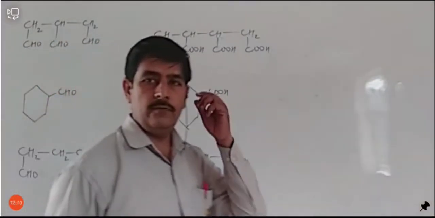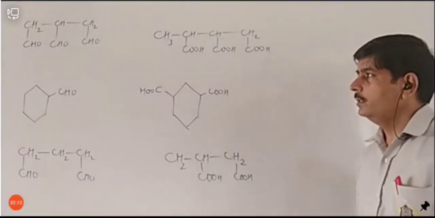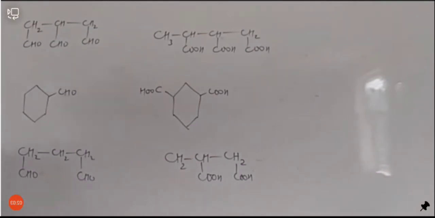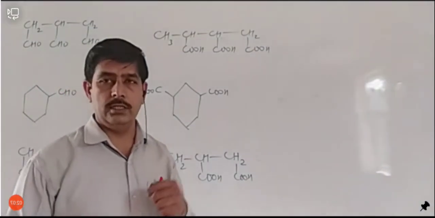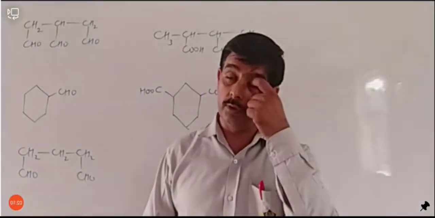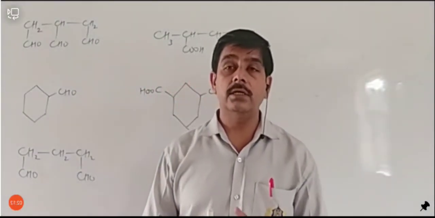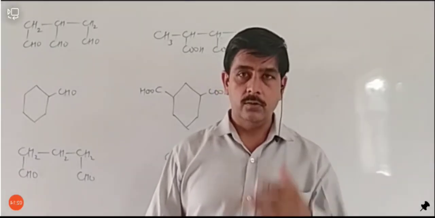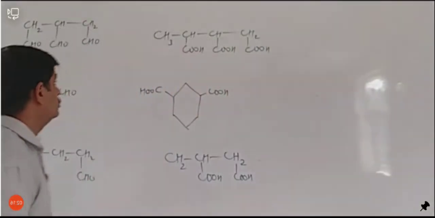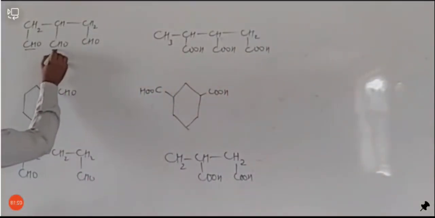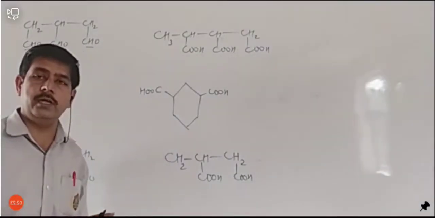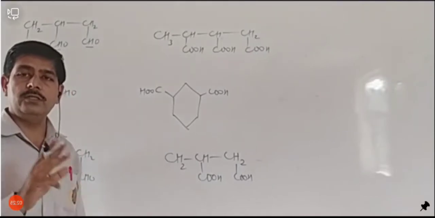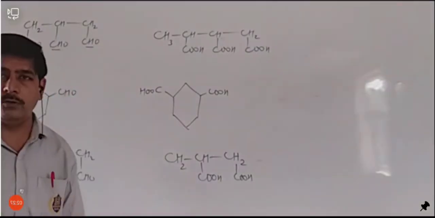So let's see the first one. पहले से शुरुआत करते हैं हम. If we see the first example, तो जैसा हमने कहा था आपको कि if CHO group is not included in hydrocarbon chain, अगर CHO group को आप हाइड्रोकार्बन चेन में इंक्लूड नहीं करते हैं, in that case it is called कार्बेल्डिहाइड. So here these 3 CHO group will not be counted. If there are 2 CHO group, they will be counted in hydrocarbon chain. But if there are 3 CHO group, they will not be counted in hydrocarbon chain.